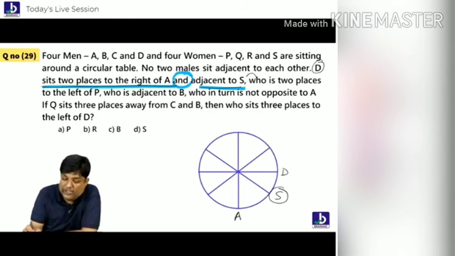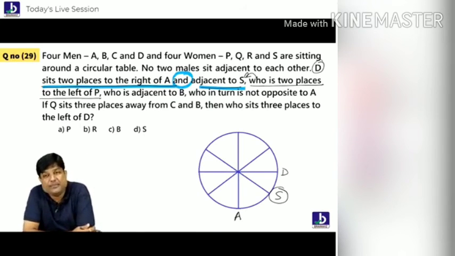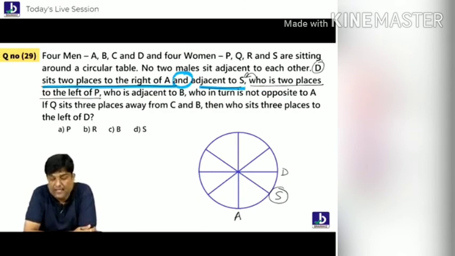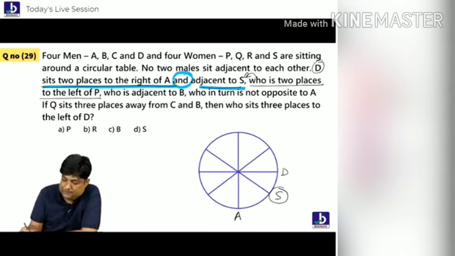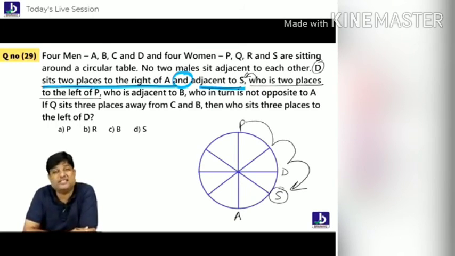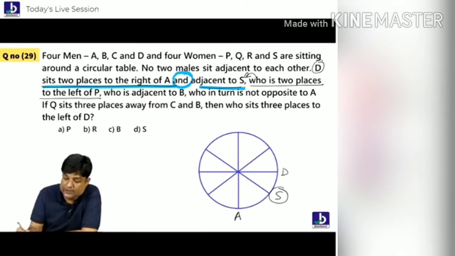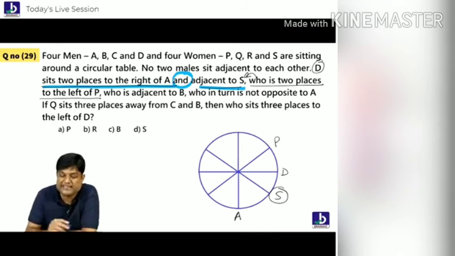Next clue: who is two places left of P? S. S is two places left side of P. If you put P here, S will be three places left side of P. But what did he say here? If you put P here, S is not two places left side of P. This is perfectly matching now.